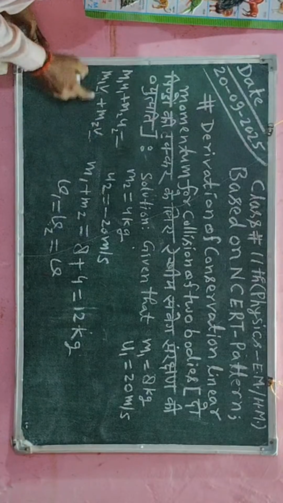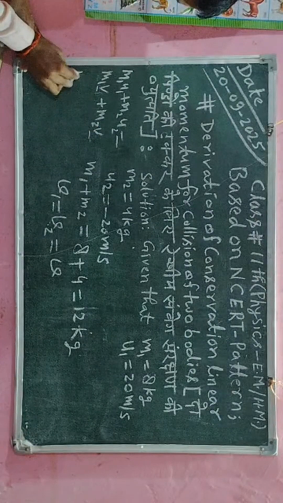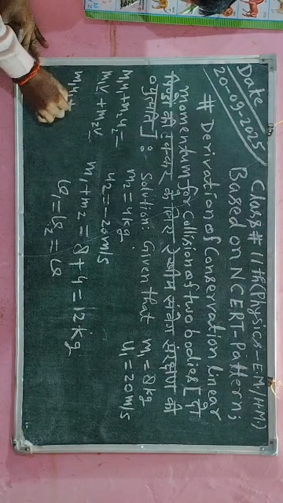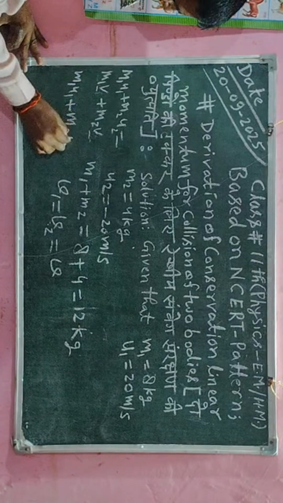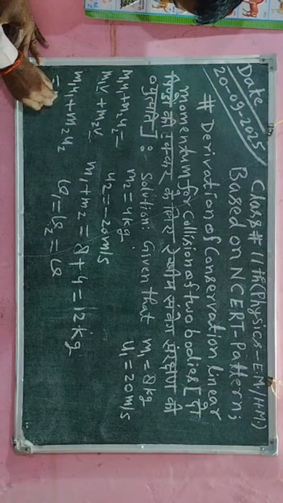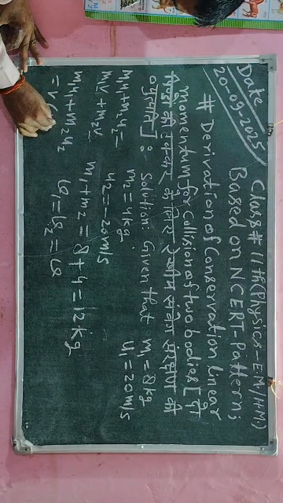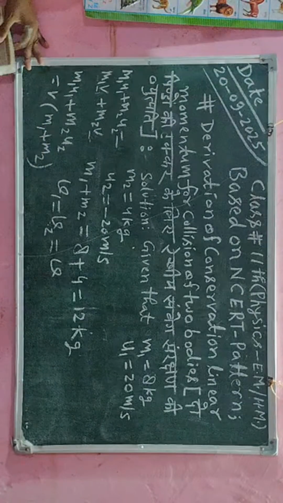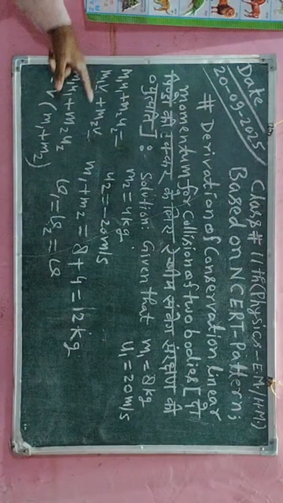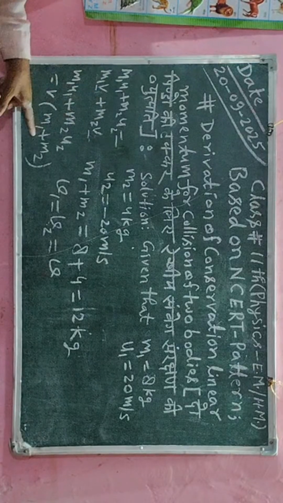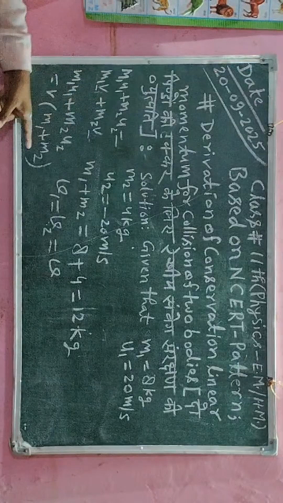After taking it common, I will write m1 u1 plus m2 u2 is equal to v common, and in the bracket I will write m1 plus m2.